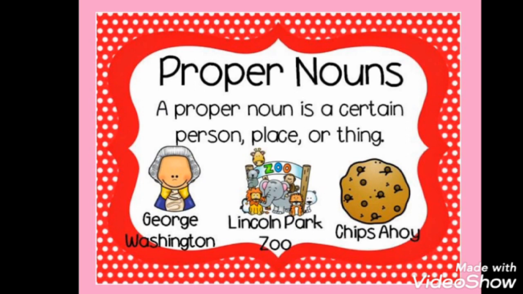Each definition means each noun. We can get the idea of each noun by its name only. So when I say proper noun, the name of anything, any person, any place is known as proper noun.